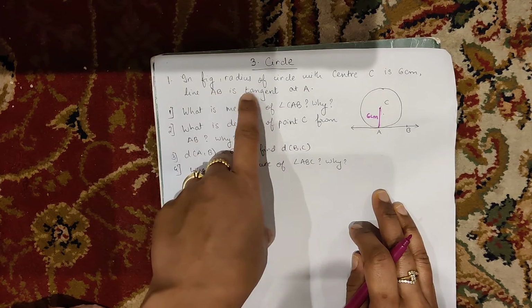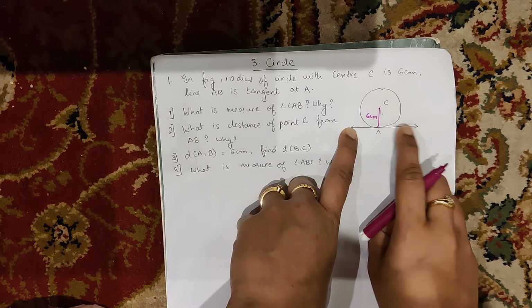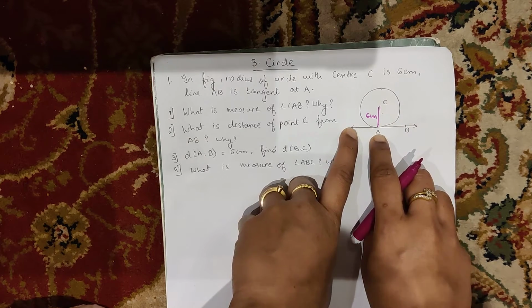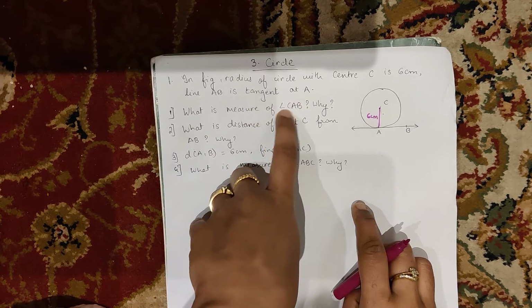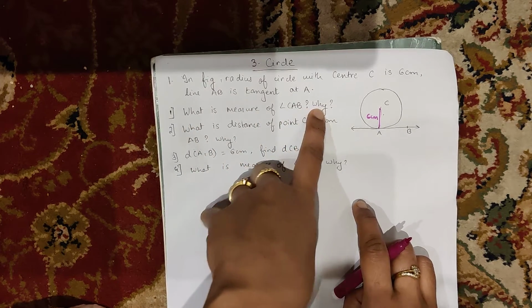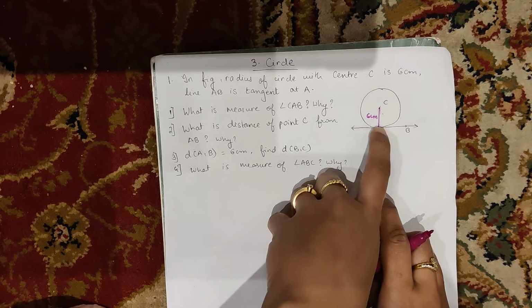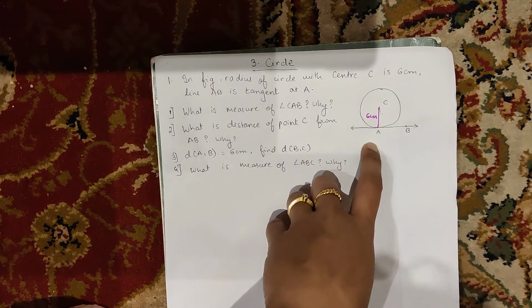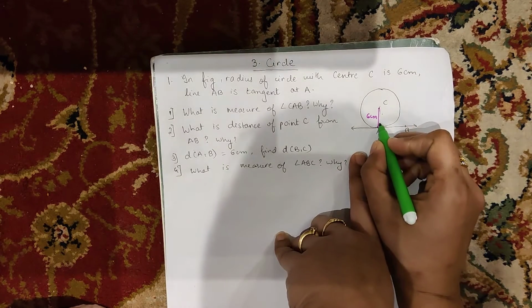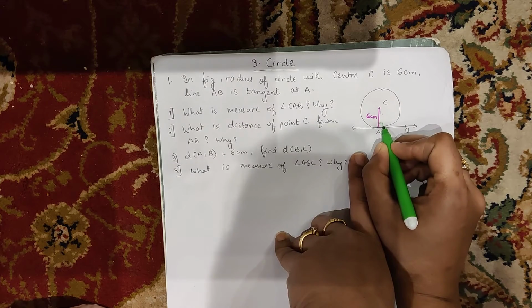Line AB is tangent at A. So here you all can see a tangent and the point of contact is A. The first question is what is the measure of angle CAB and why? So here you all can see angle CAB. So this measure will be of what will be the angle of angle CAB? So you all can see the angle CAB will be of 90 degree.